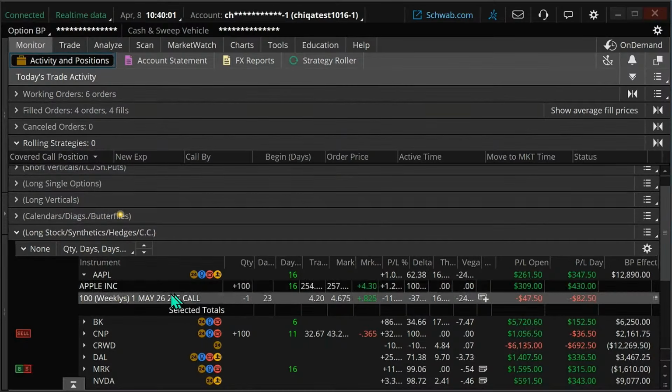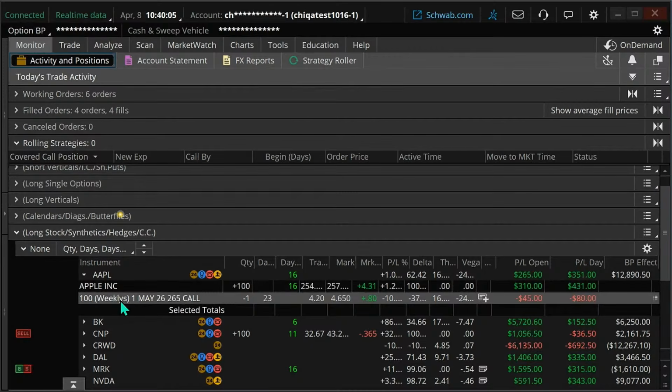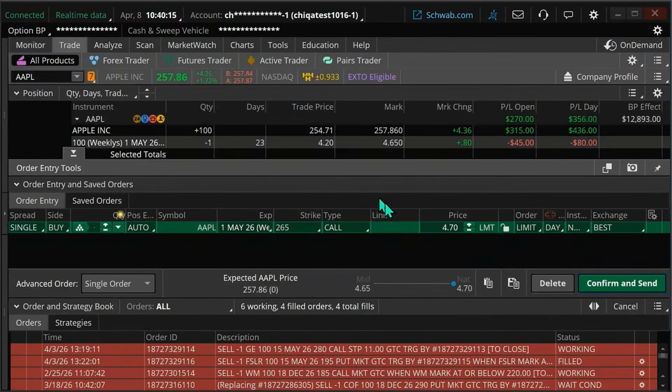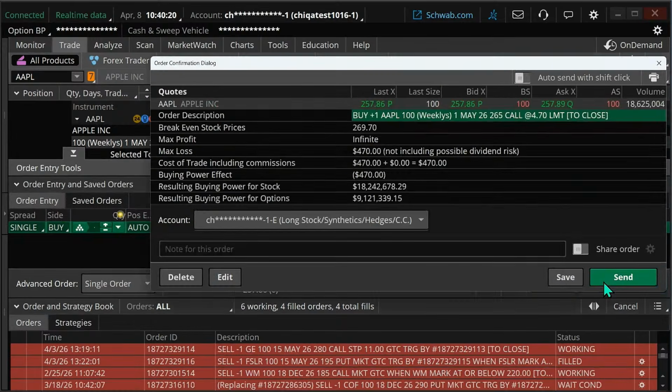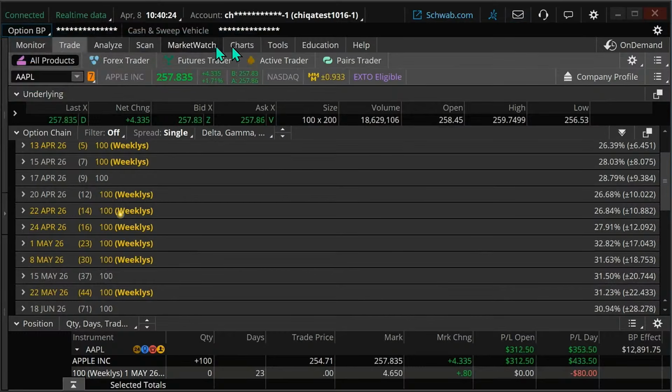So therefore, I'm going to stick with the Apple stock, but I'm going to exit that covered call here. Okay, so we'll take the $45 hit on that covered call and just look to exit that. So I'm going to create a closing order. We're going to buy that one back and just send that. Okay, so we are now out of that covered call.